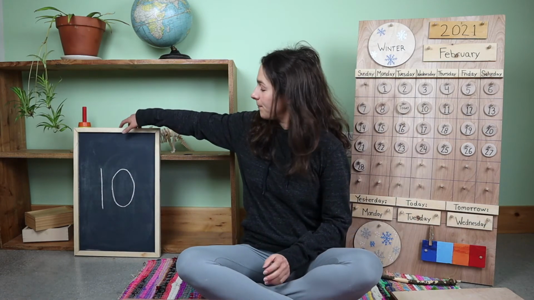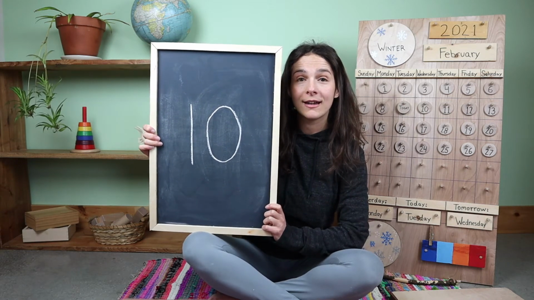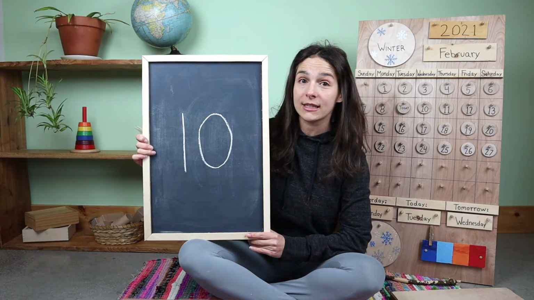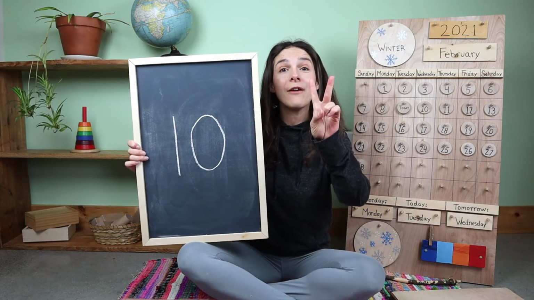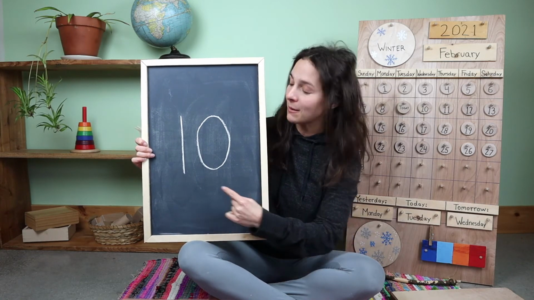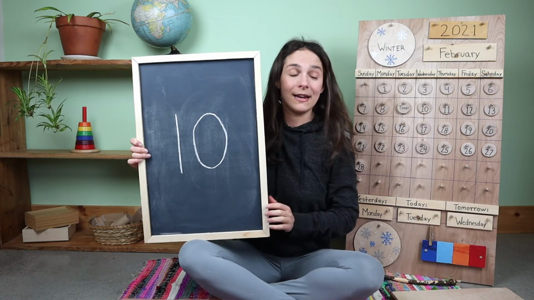Friends, yesterday we also learned a new number. Do you remember this number? 10, you're right. We reached double digits. Double digits is when we have 2 numbers. 1, 2. Those 2 numbers make up this one number. This is the number 10.